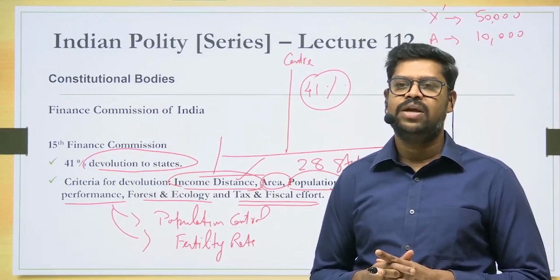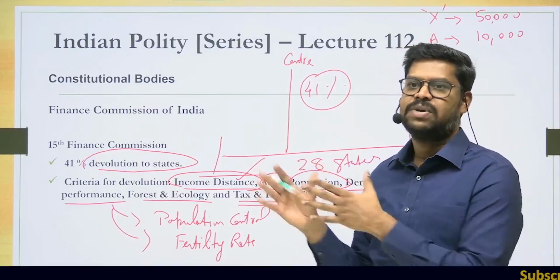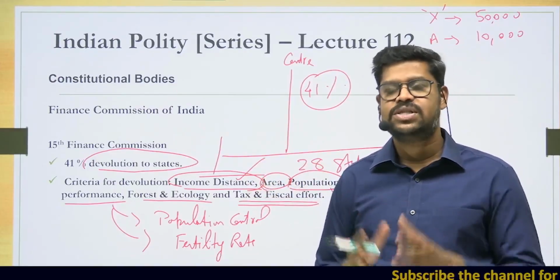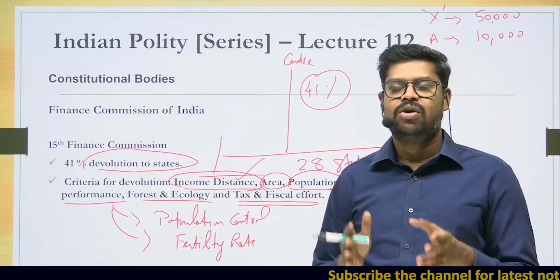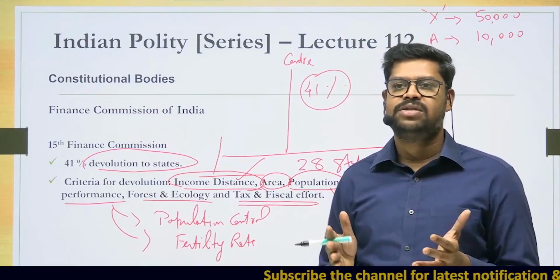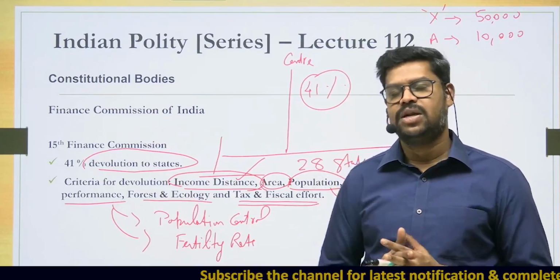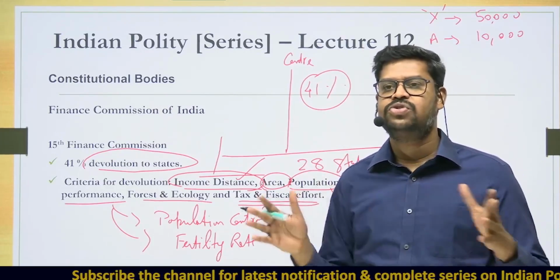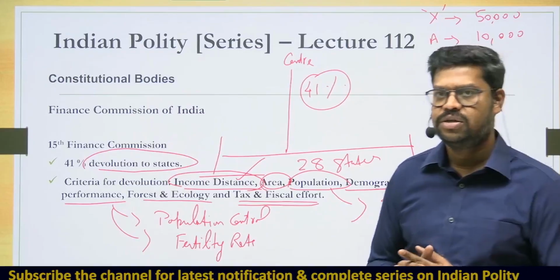And that is why we consider that the role played by the Finance Commission is also ensuring what is called fiscal federalism. And in order to ensure a proper fiscal federalism, we need to have a very balanced Finance Commission of India, which gives proper recommendations with regard to sharing of revenue between the center and the states.